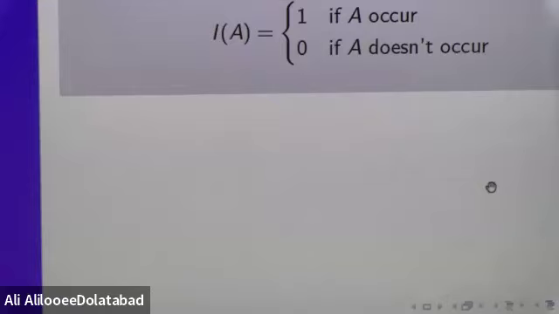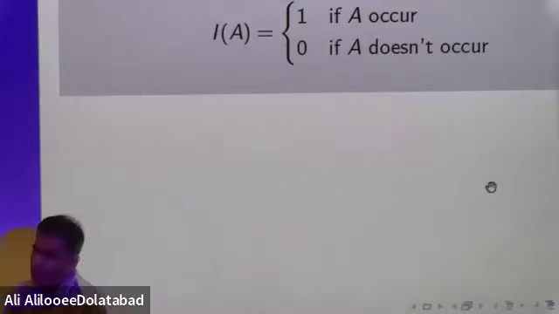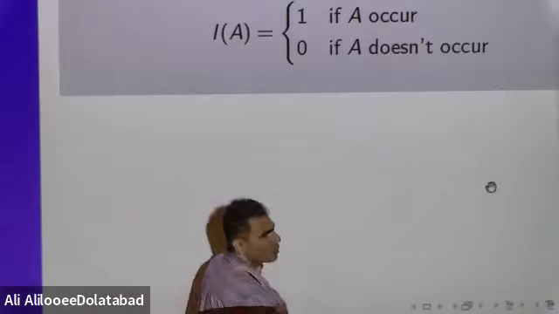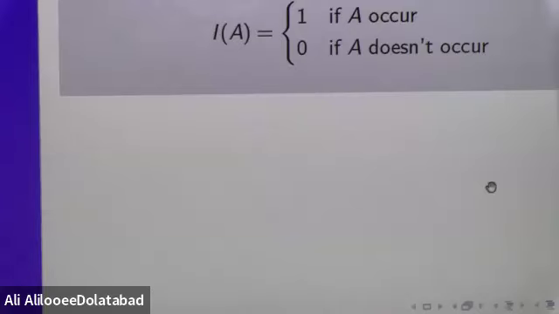Okay, so in order to approach solving the hiring problem, my goal is to find my expectation of the fee that we need to pay. I need to give you a little bit of math background. First, we will see a function called the indicator function. Suppose you have a sample space and you are choosing an event in the sample space. The indicator function, denoted by I of A, is defined in this way. If A occurs, the indicator function shows 1. If A doesn't occur, it shows 0. So the indicator function gets 2 values, 1 and 0.